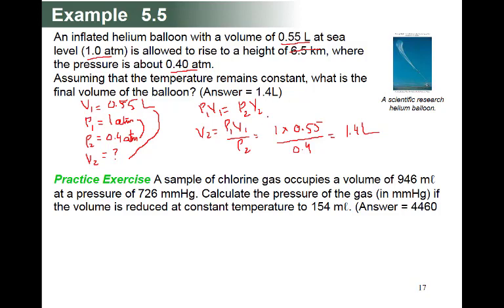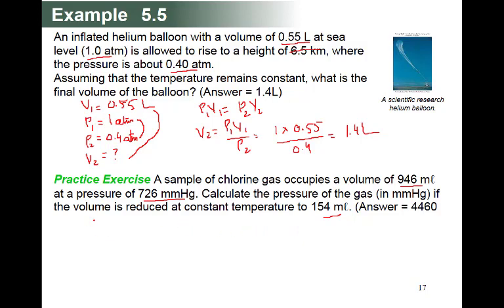Now the practice exercise, same. You have this pressure, and the pressure is now in millimeter mercury. And the volume is given in milliliter. Both have the same units, so no need to change. But if one unit is liter and another is milliliter, then you have to make them the same units. If you use R, then your units will be according to R, which I told you: liter, atmosphere, mole and Kelvin. But here we are not using R, so the same units will be enough for you.